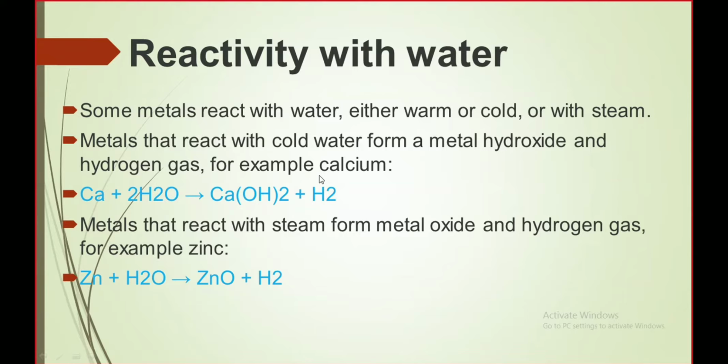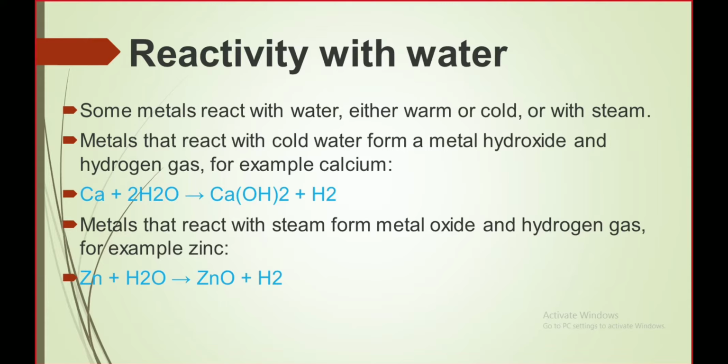For example, potassium, sodium, calcium, and magnesium. They are reacting vigorously with the cold water. We cannot take a risk to make them react with the steam or with the hot water. These are the four metals which react with the cold water, forming the products hydroxide and hydrogen gas.